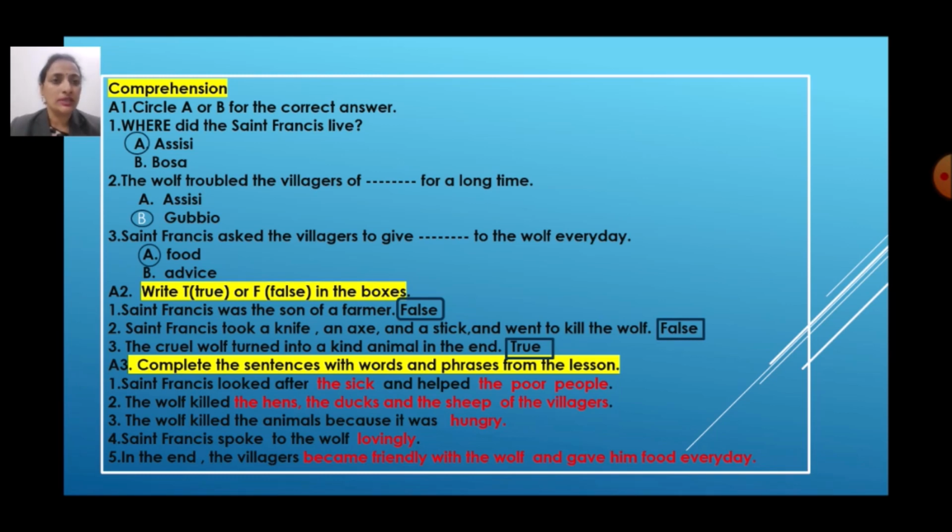Where did St. Francis live? St. Francis कहाँ रहते थे? Two options are here, Assisi and Bosa. Which is correct? Yes, you all know that is Assisi. St. Francis lived in Assisi.